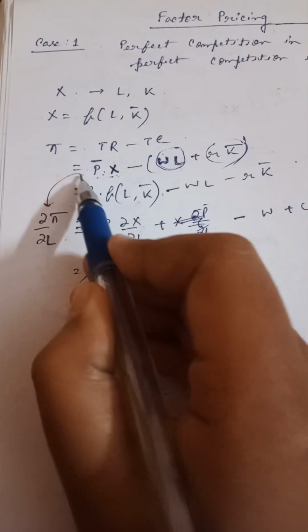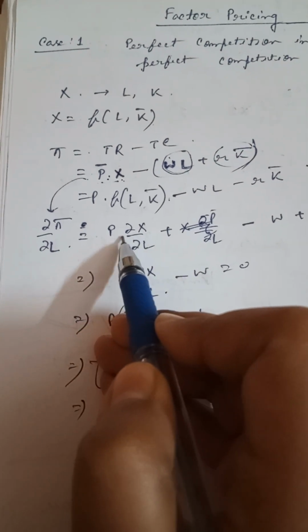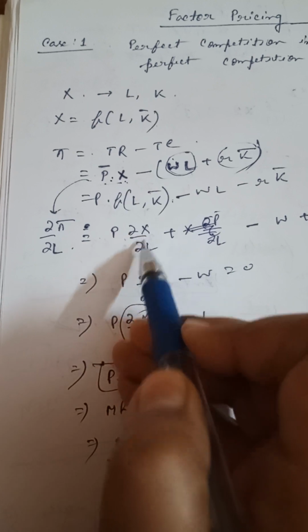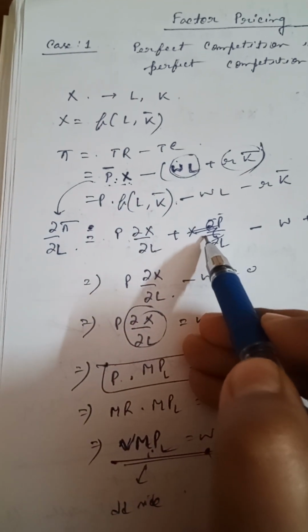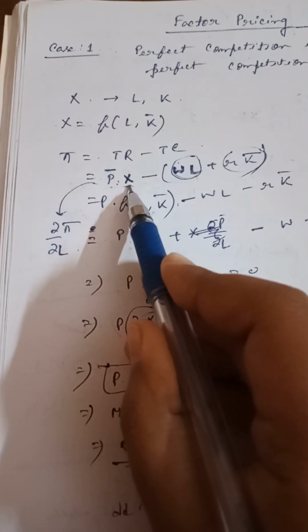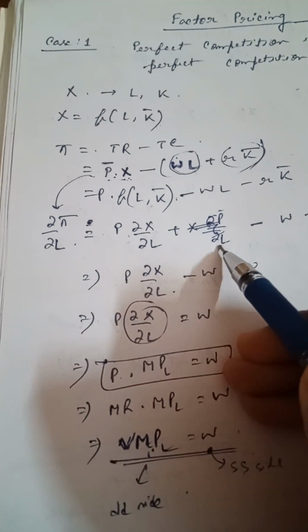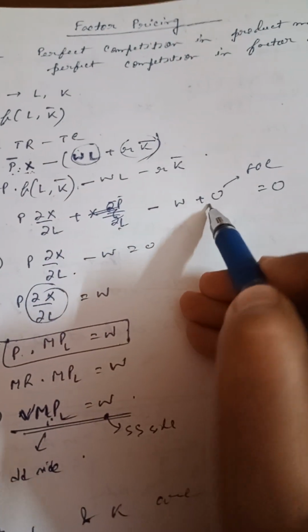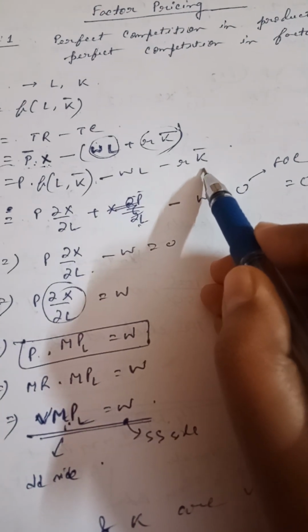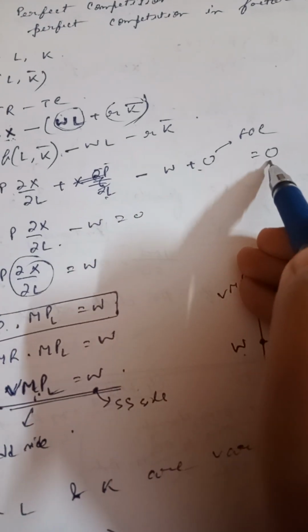Now, for maximizing the profit, we differentiate both sides of this equation with respect to labor. So we get P into del X by del L, plus X into del P bar by del L, which becomes 0, and minus W plus 0. The 0 is because if we differentiate K bar with respect to L, we get 0. This is the first order condition.